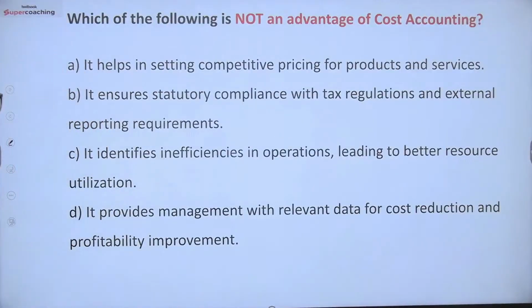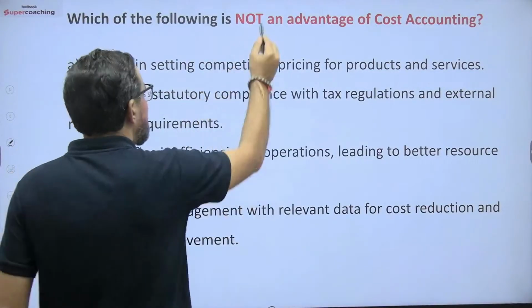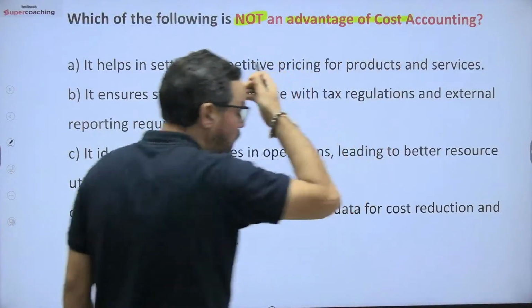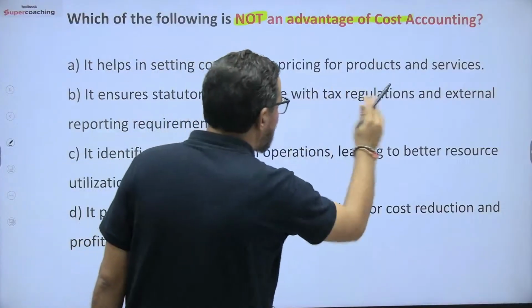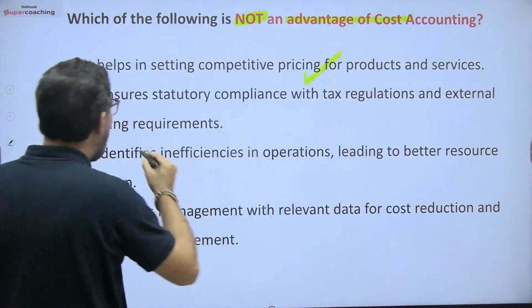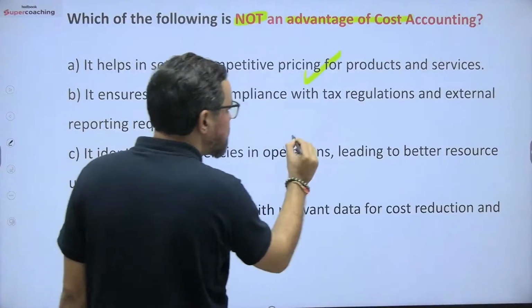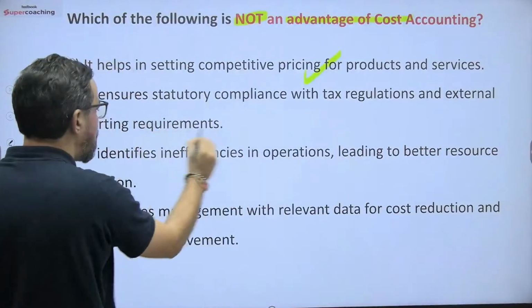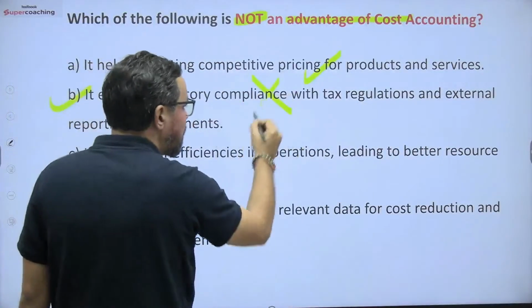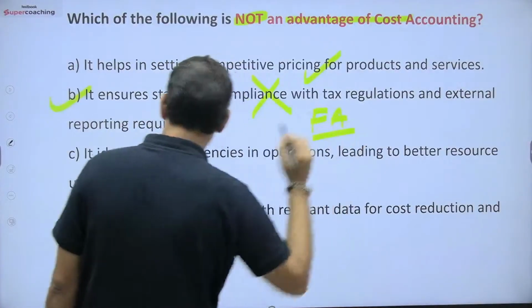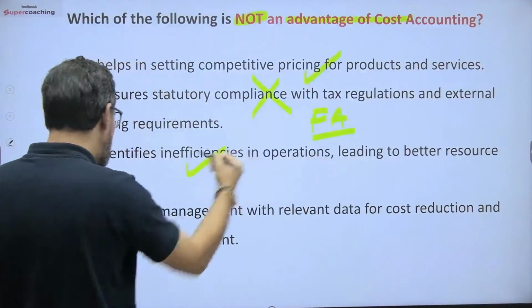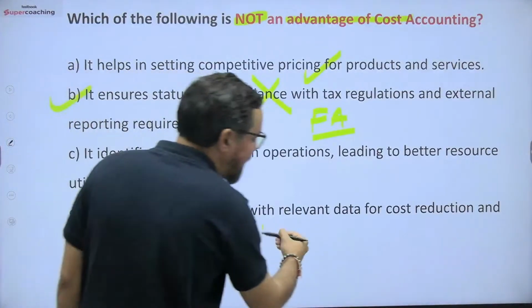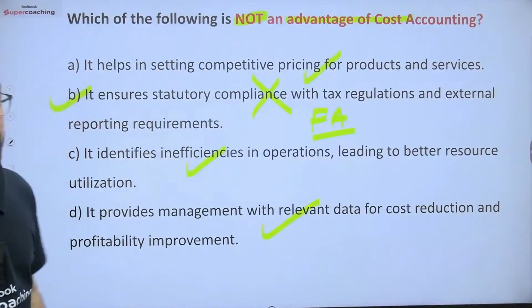नेक्स्ट वन. Which of the following is not an advantage of cost accounting? ठीक, अभी हमने आपका इनके ऊपर बात किया. ठीक है, advantages of cost accounting. So what will be your correct answer? It helps in setting competitive prices for products and services. Yes. It ensures statutory compliances with tax regulation and external reporting requirements. No. It is something which is related to your financial accounting, right? It identifies inefficiencies in operations, leading to better resource utilization. It provides management with relevant data for cost reduction and profitability improvements.